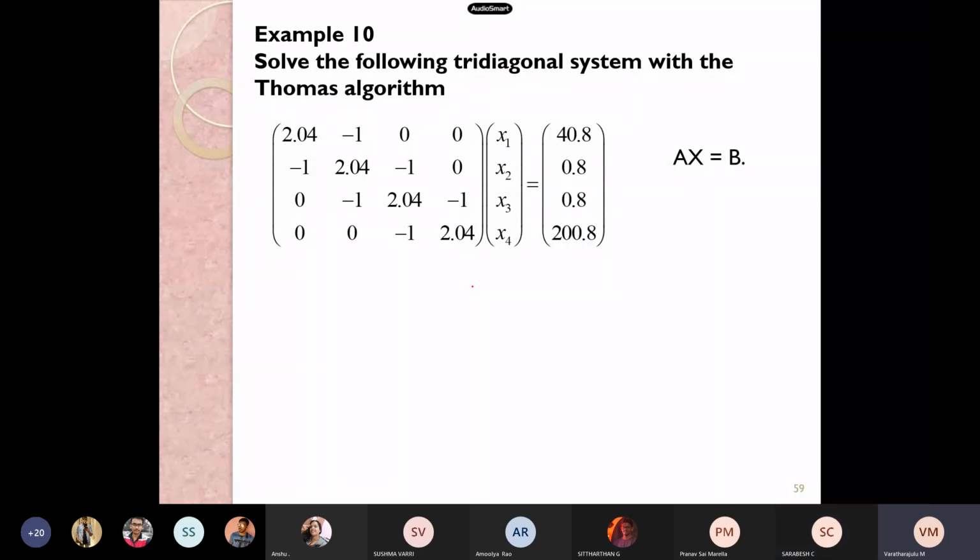We can depend on this Thomas algorithm to get the solutions, right? In yesterday's class, I showed this example 10, solving the tridiagonal system which has various coefficients, and we have the RHS 40.8, 0.8, 0.8, and 200.8.